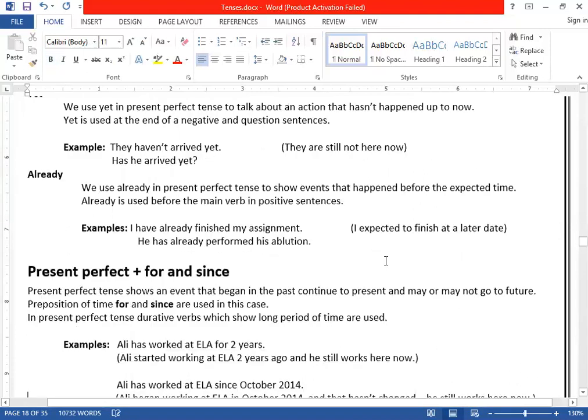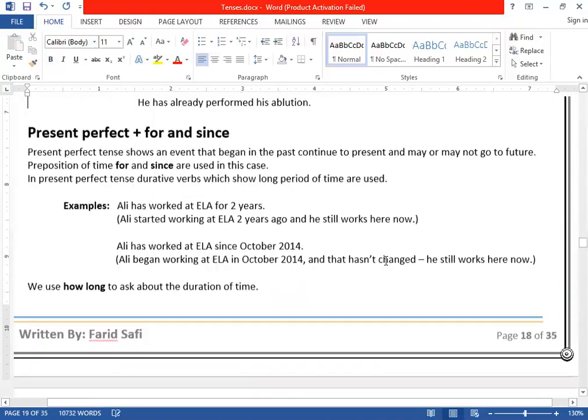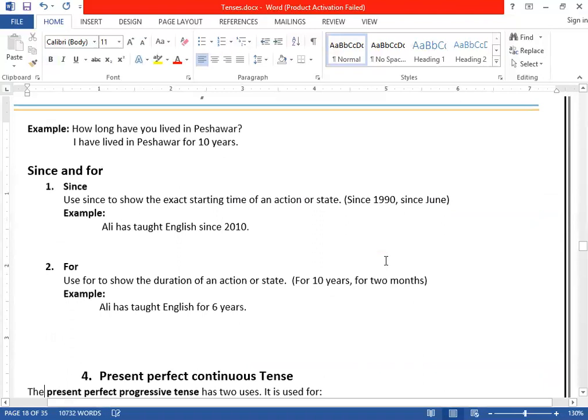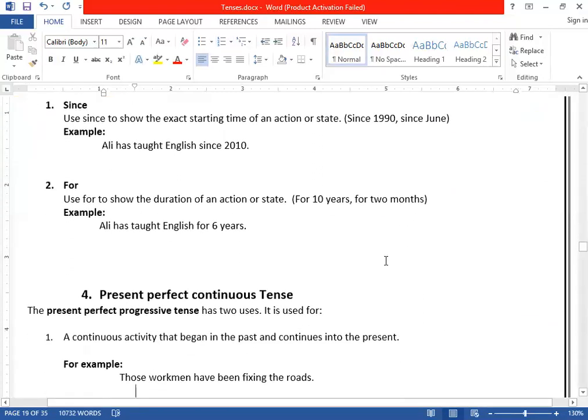Already. Since and for, we discussed earlier, since and for, that when an action that started in the past continues to present and may or may not go to future. Clear? We have already studied that one earlier. Is this clear? So it was all about your present perfect tense.